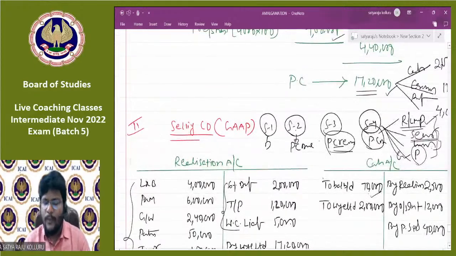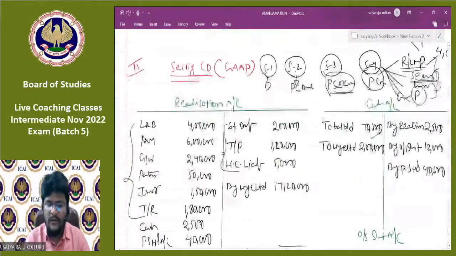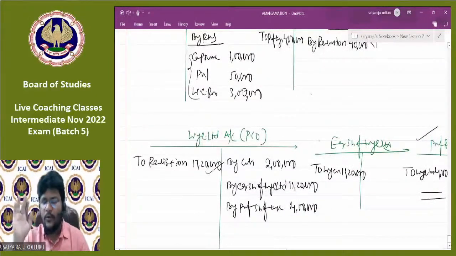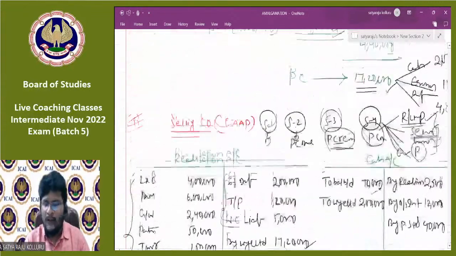Step number 2, PC due. What is the entry for PC due? Purchasing company account, that is Y Limited, to realization. In realization by Y Limited. Then I opened the Y Limited account to realization. Step number 2 is over. Next, come to step number 3.